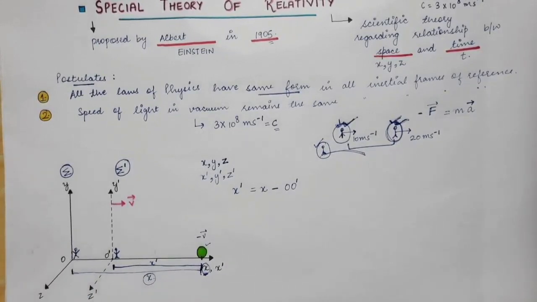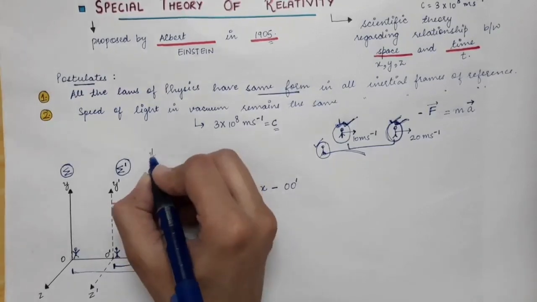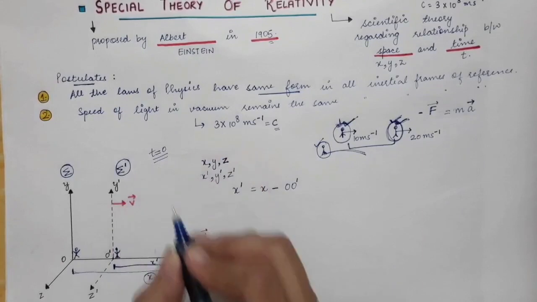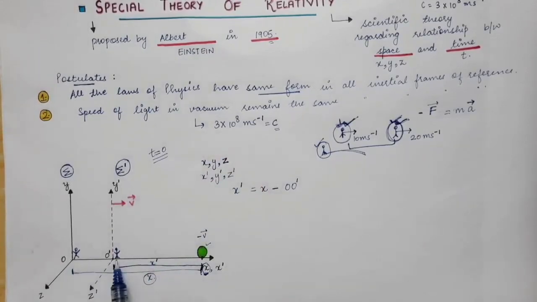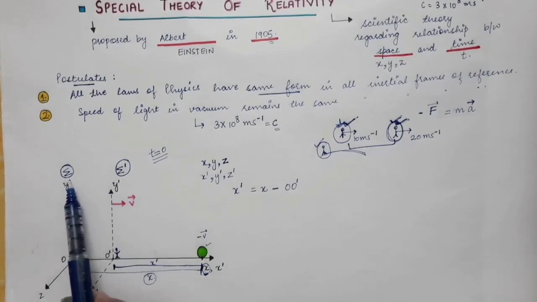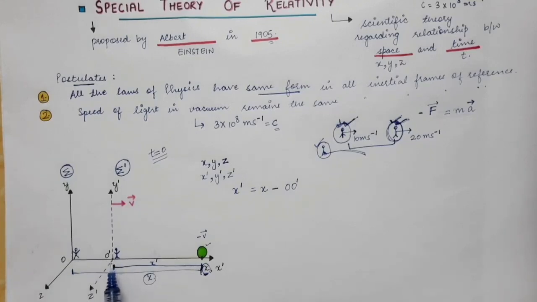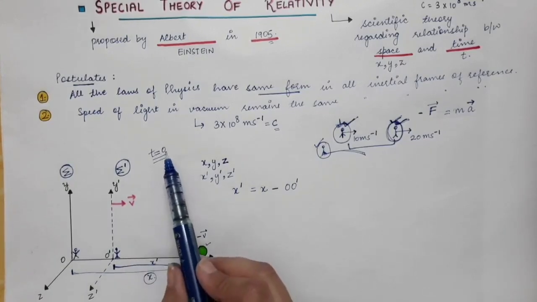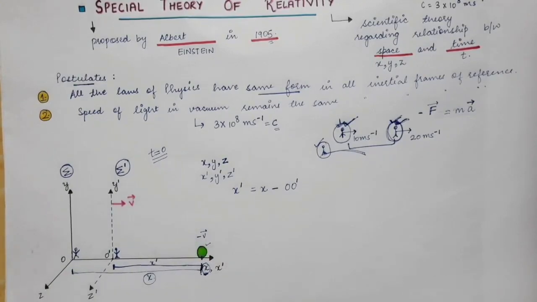Now what is this distance OO prime? We assume over here that t is equal to 0 when the origins of these two frames of reference are coinciding, as the sigma prime frame is continuously moving in this direction. So there will be one particular moment when the origins of sigma and sigma prime coincide. Let's suppose that the time is equal to 0 at that particular moment. So we are going to start the time from that moment when the origins of these two frames of reference coincide with each other.